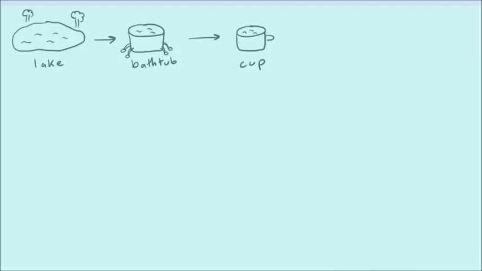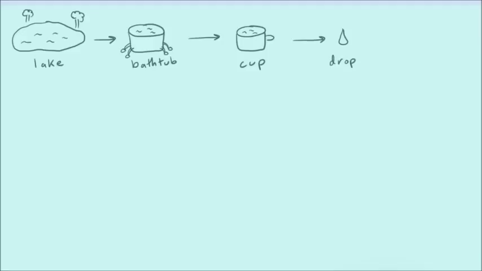And this is a big thing, right? We don't think about it that much, but how many things can you think of that have the exact same qualities at the size of a lake as they do at the size of a cup of water? A skyscraper the size of a lake would not have all the same properties if it was the size of a cup, but water does, because this is all the same substance, and that goes for even something much smaller than a cup, like a drop of water.